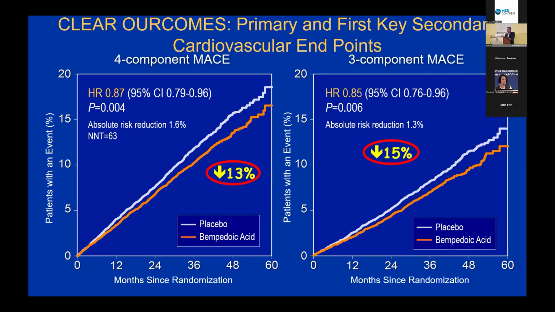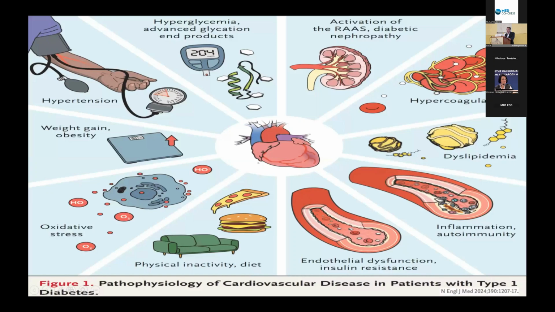Of course, we have bempedoic acid, which has been shown to decrease cardiovascular events in patients with statin intolerance. Unfortunately, this agent is not available in our country, but it is available in most European countries and therefore can be used in addition to ezetimibe for those patients that are statin intolerant. It is associated with a small 20% reduction of LDL cholesterol, but again, a good reduction of cardiovascular events.